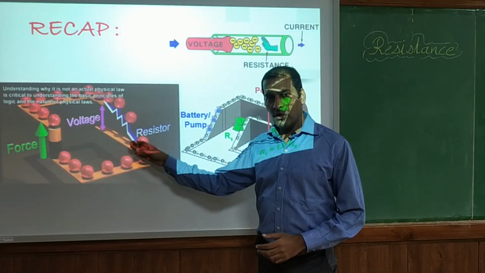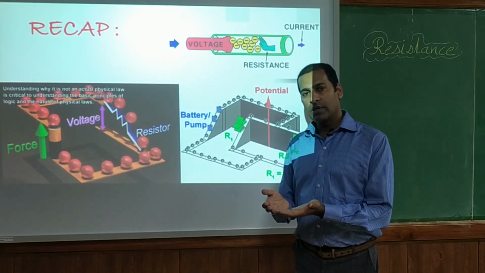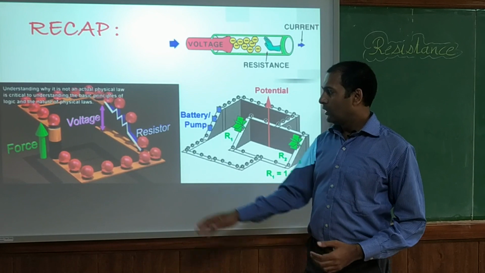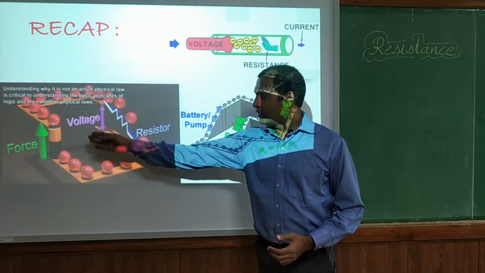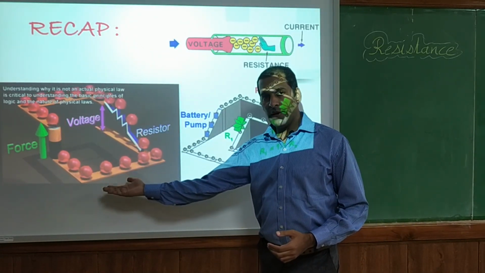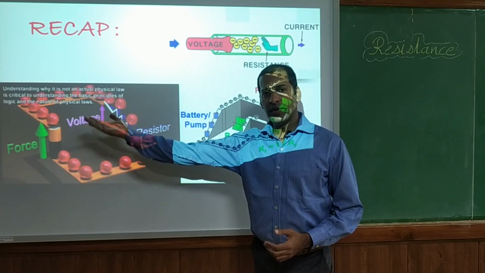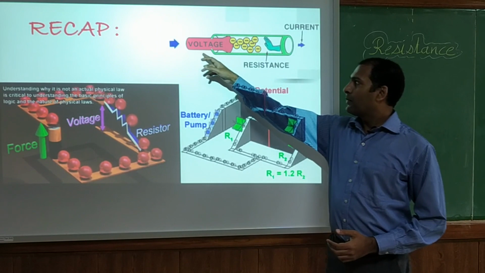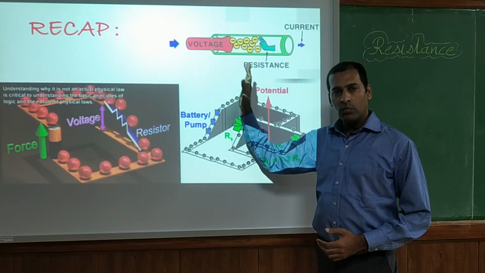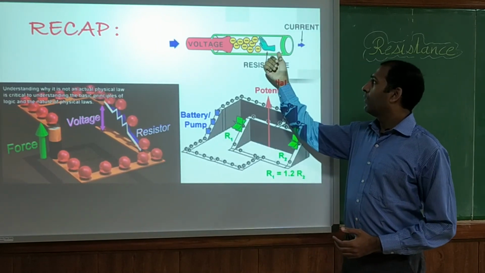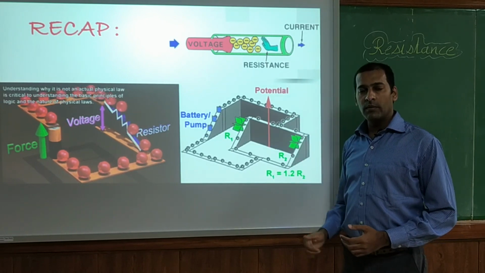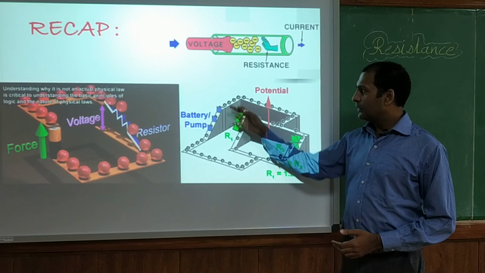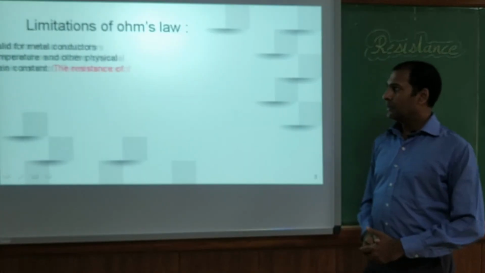We have movement of charges, and these charges move from the lower potential to the higher potential. So what does voltage do? It applies some force to move the charges from the negative terminal to the positive terminal. So we apply the voltage to try to move the charges. And what is resistance? Resistance is something that tries to oppose the current. This is the thing we are discussing in this chapter.